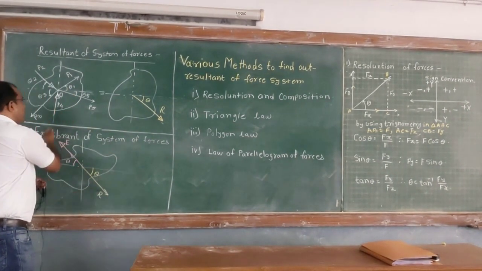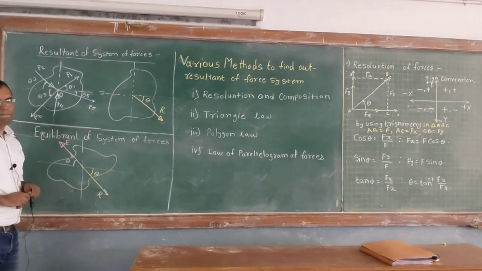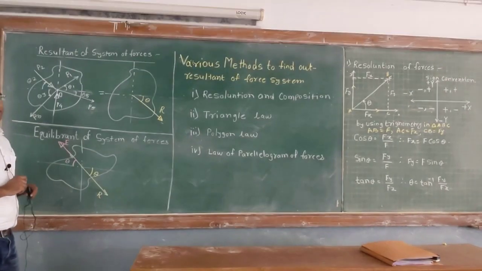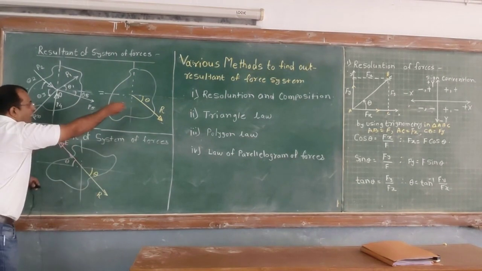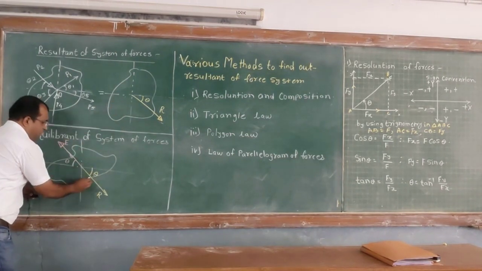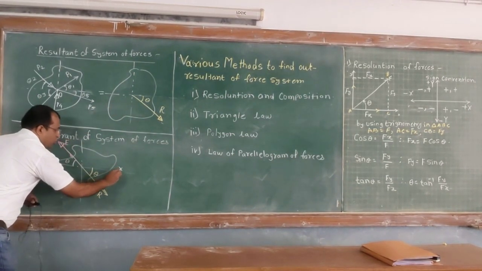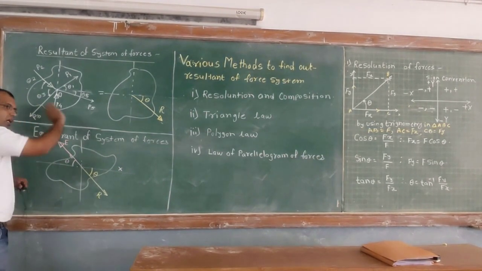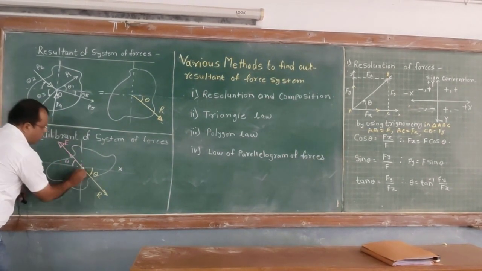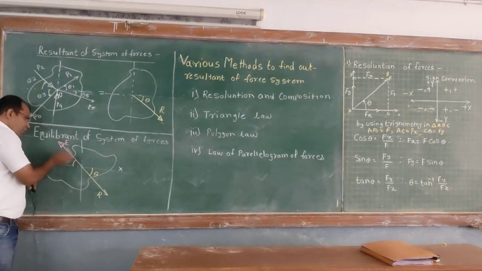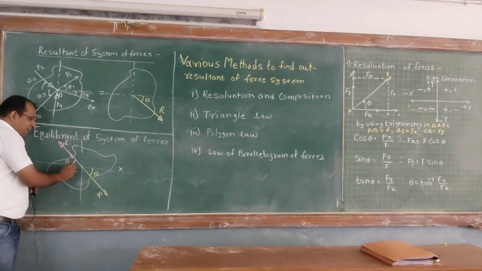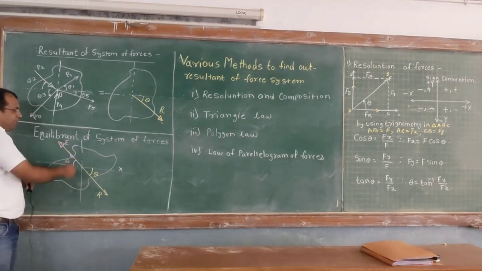Now what is the equivalent of a system of forces? If you observe this figure, I have repeated the same resultant, which makes an angle theta with respect to the positive x-axis in a clockwise sense. And there is another force exactly opposite to the resultant, which makes an angle theta with respect to the negative x direction in a clockwise sense.